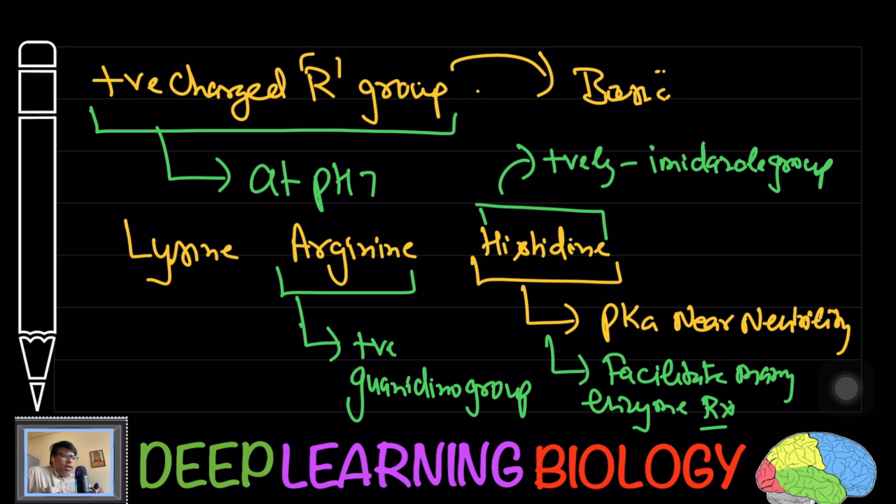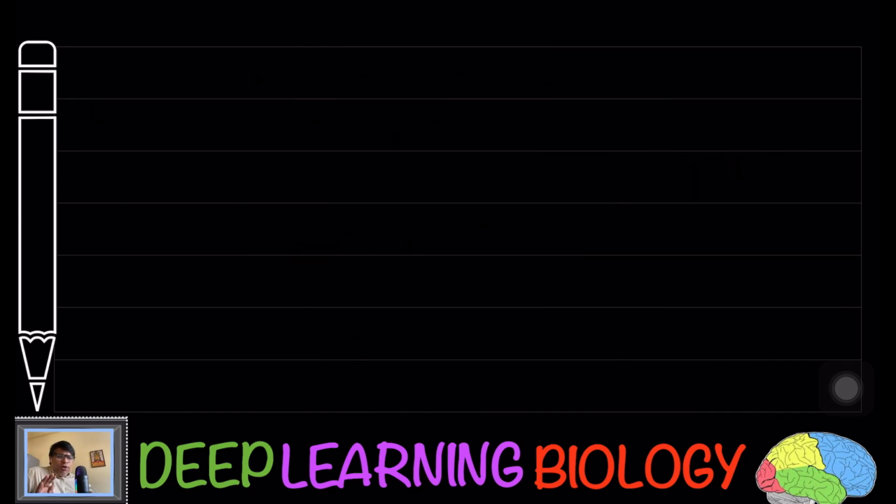So at neutral pH, histidine can easily accept and donate protons. That's why enzymes where you have the presence of histidine can actively act at neutral pH. So histidine facilitates many enzyme reactions at neutral pH. Hopefully this point is clear to you.